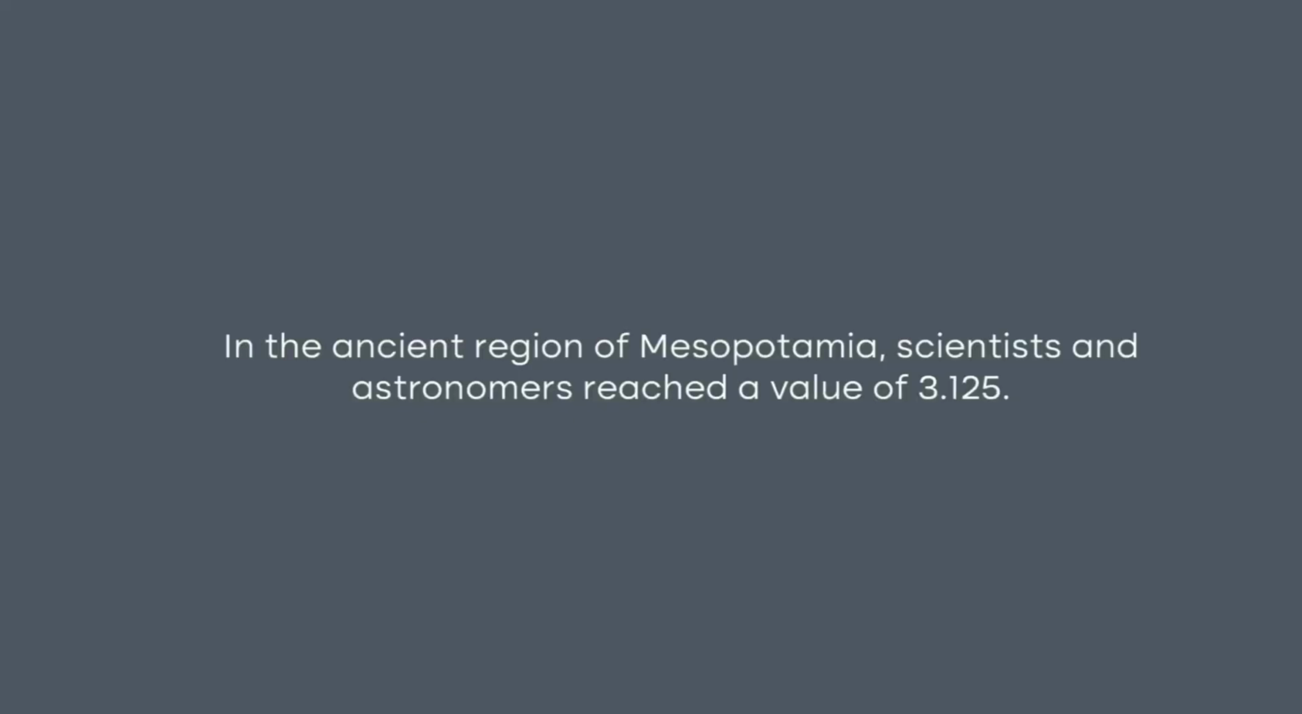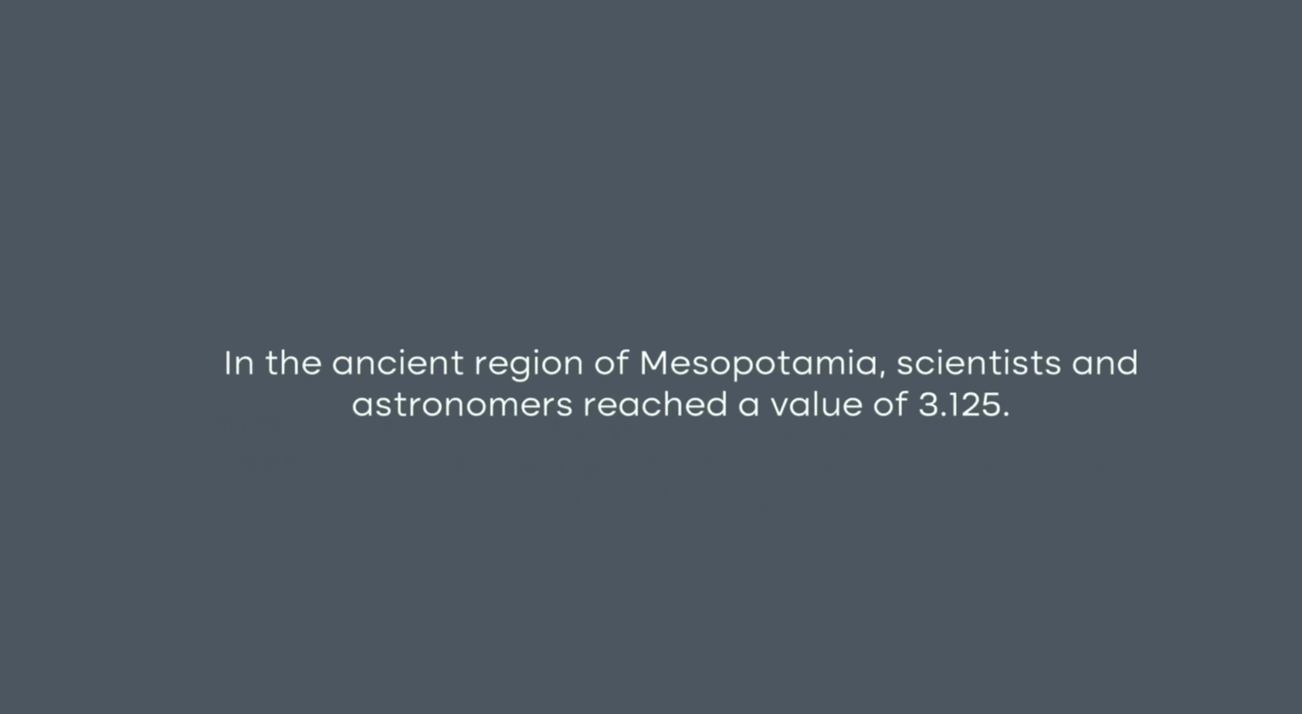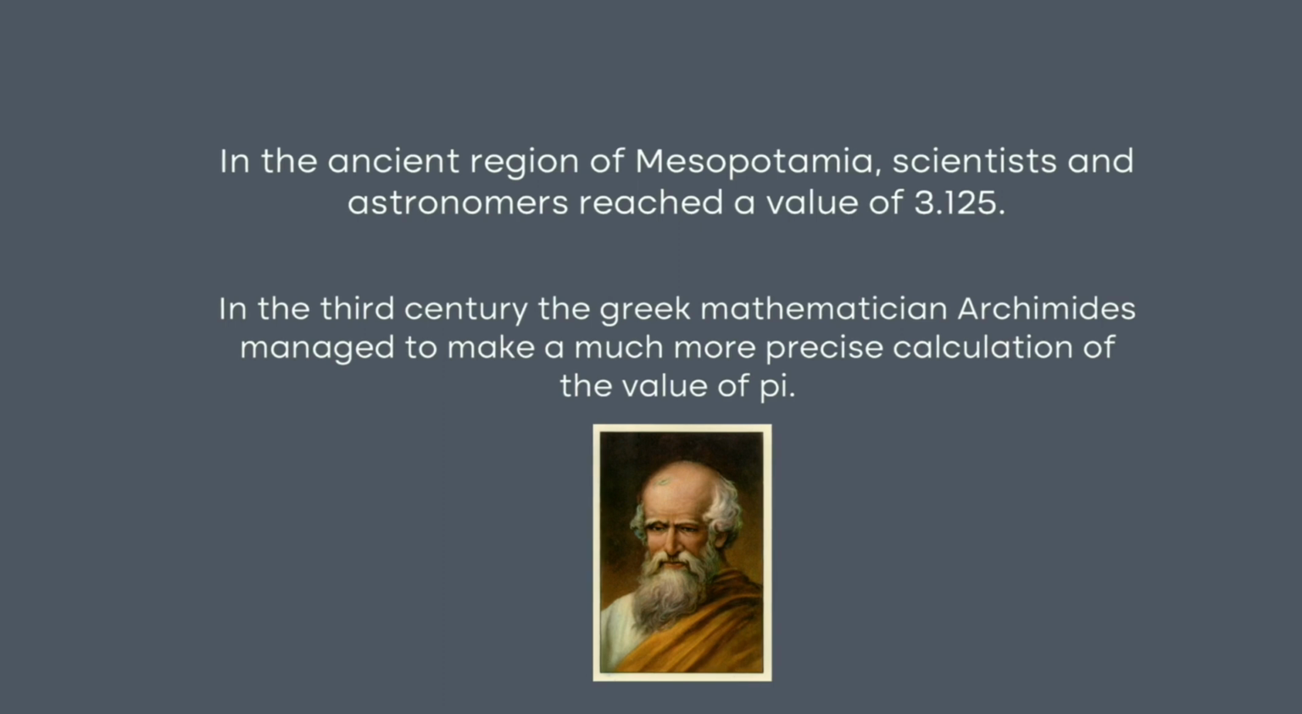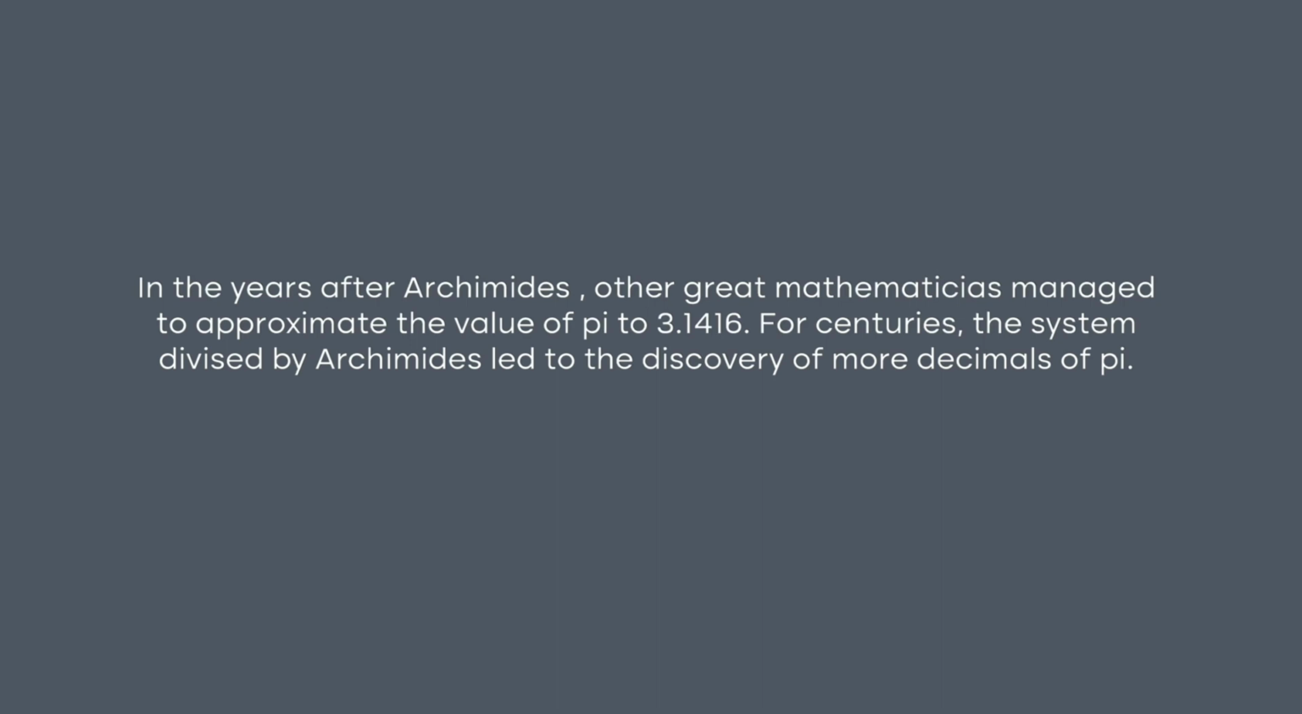The first calculations of pi were done by Archimedes of Syracuse, one of the greatest mathematicians of the ancient world. The first reference to the number pi dates back to the culture of ancient Egypt, when they calculated that the approximate value of the constant was 3.160. In the ancient region of Mesopotamia, scientists and astronomers reached a value of 3.125. In the 3rd century BC, the Greek mathematician Archimedes managed to make a much more precise calculation of the value of pi. In the years after Archimedes, other Greek mathematicians managed to approximate the value of pi to